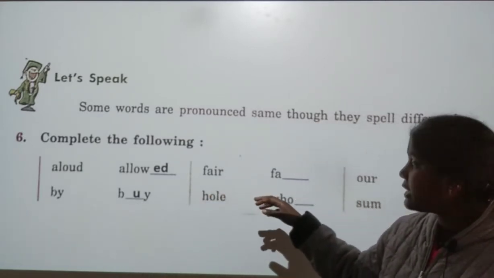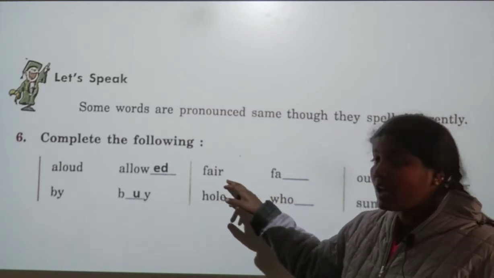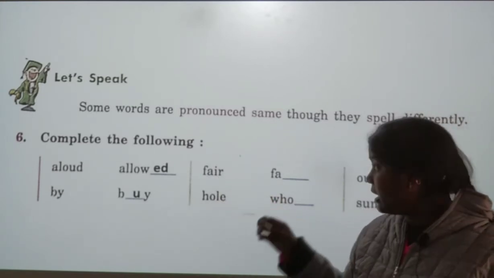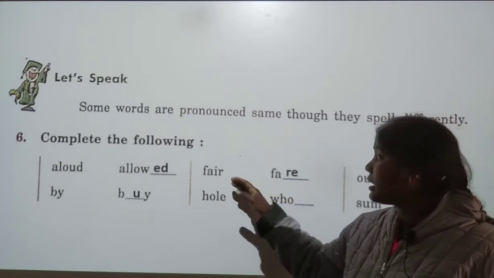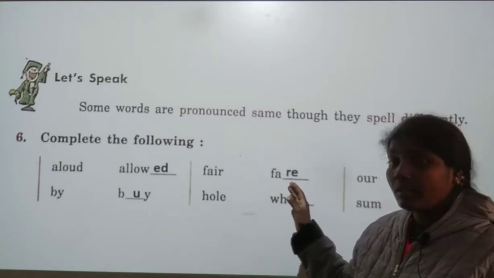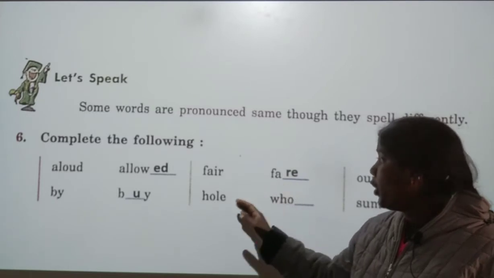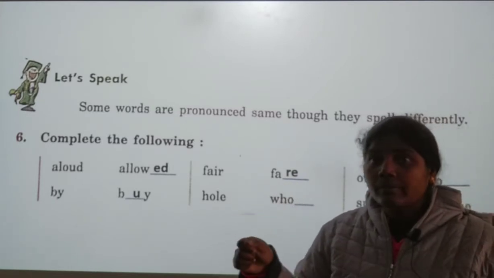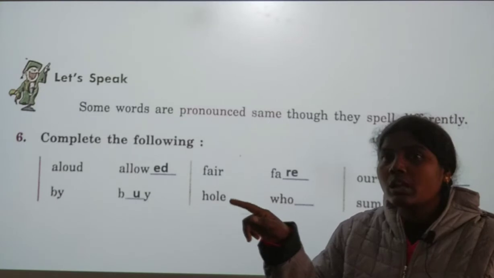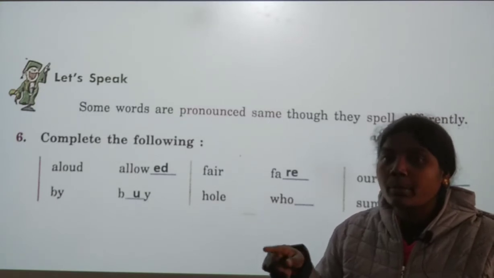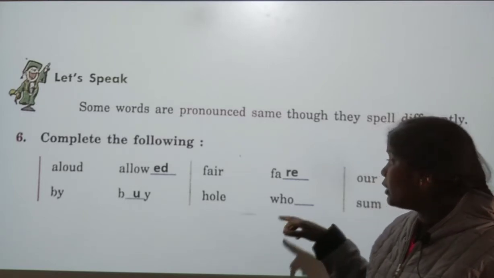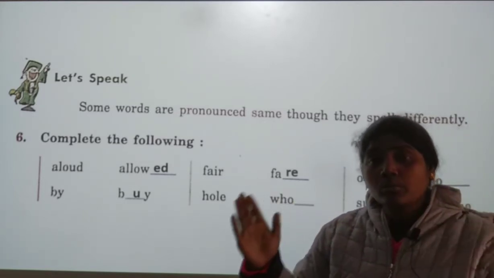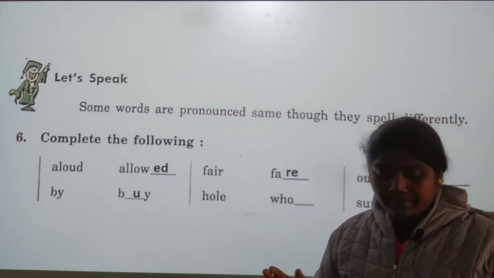So the next word is fair. Fair means handsome. And far means... sorry, fair, fair. Okay, and hole. I make a hole on the wall, I make a hole on the papers, I make a hole on the table. Okay, and whole means full, whole.